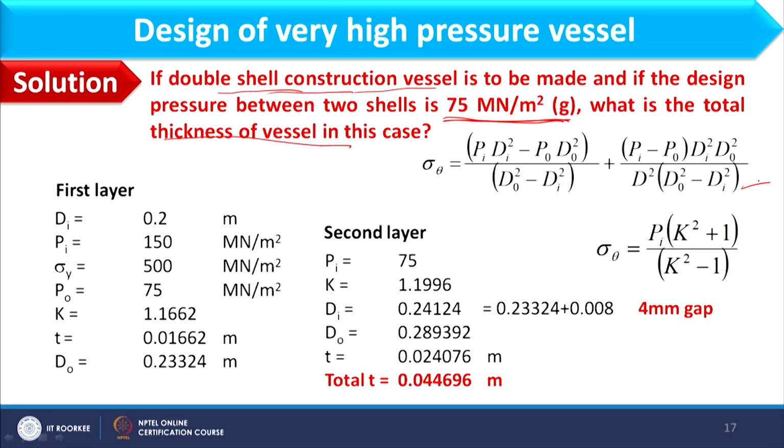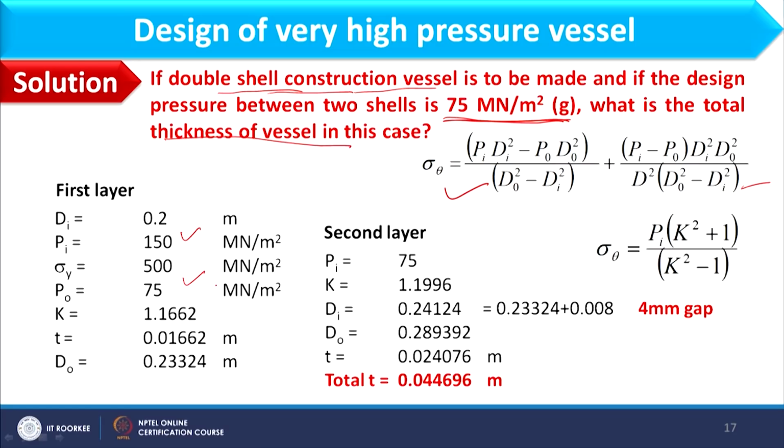For the first layer, the internal pressure would be 150 mega Newton per meter square, while the pressure between two layers is 75 mega Newton per meter square. For the inner layer both pressures will act, 150 as inner and 75 as outer, so we consider the expression where both pressures act. Here pi is 150 and po is 75.